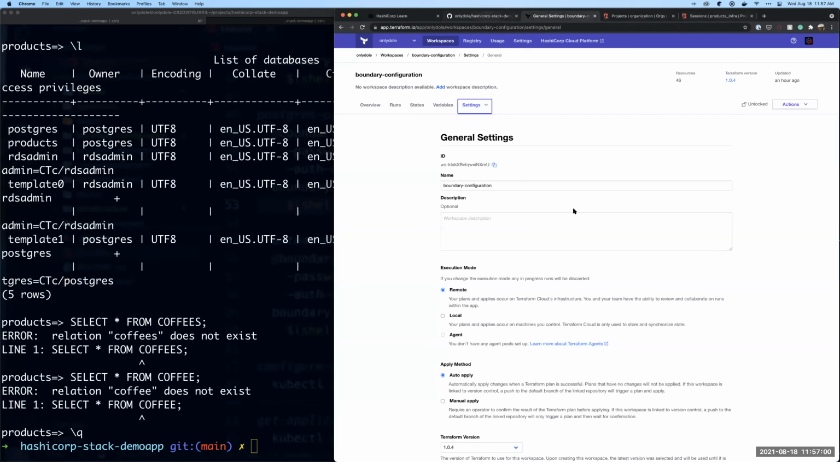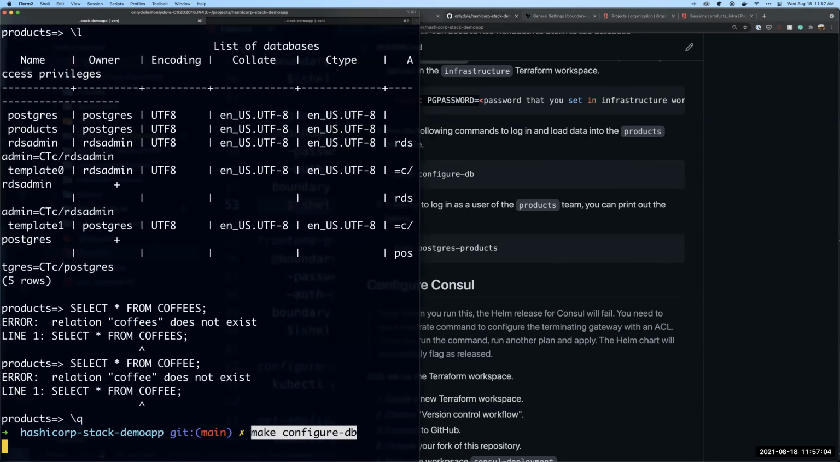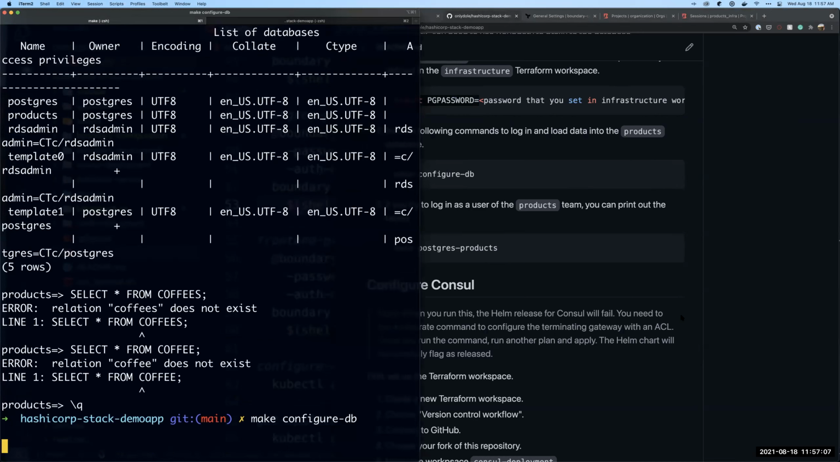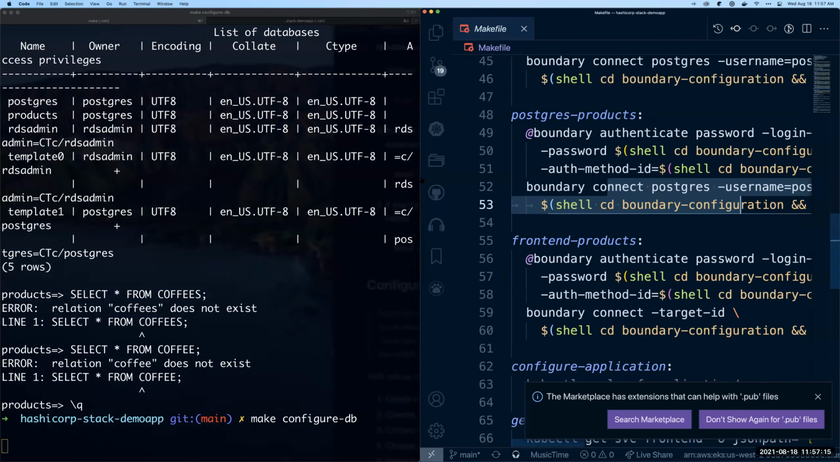So I'm going to go here. I'm going to grab this make configure DB command. Let's paste that into our terminal, and then go ahead and run that. That's actually going to execute that SQL command. I'll go ahead and show you that full makefile here. Well, we can see that we're loading in this products item here.